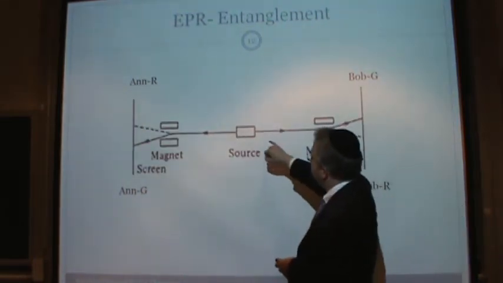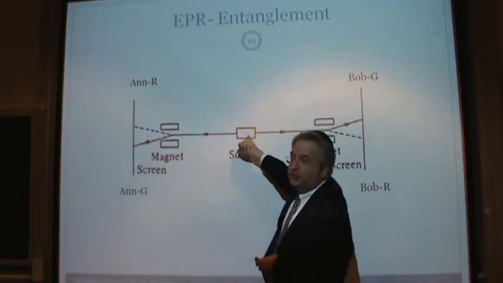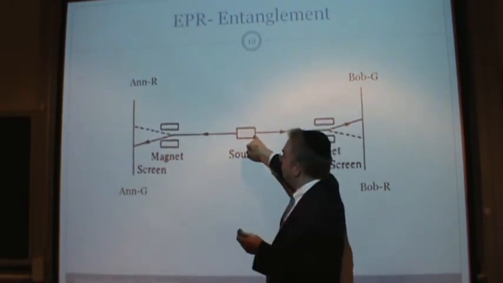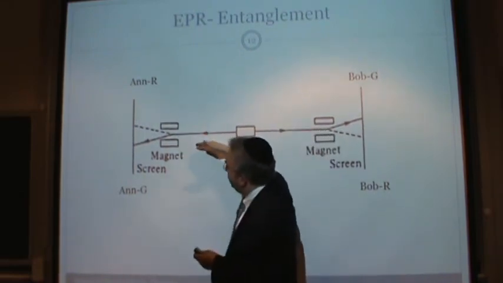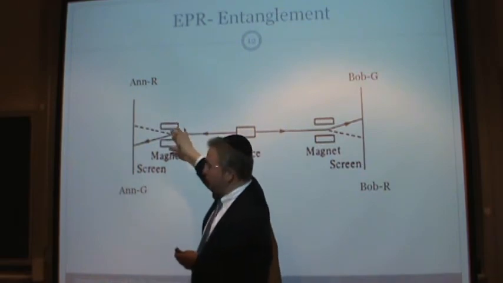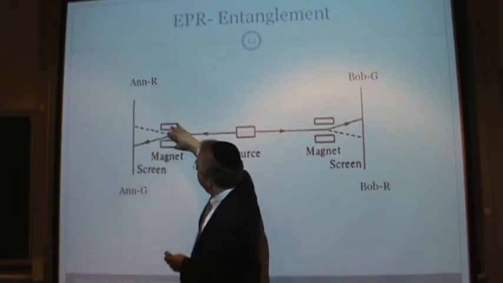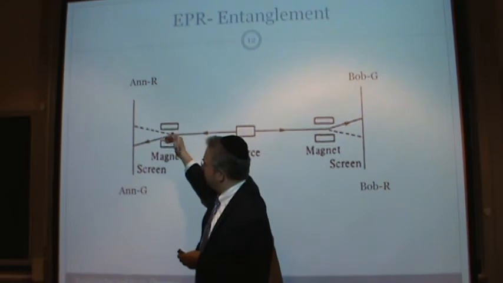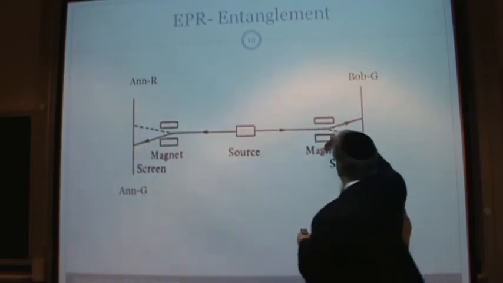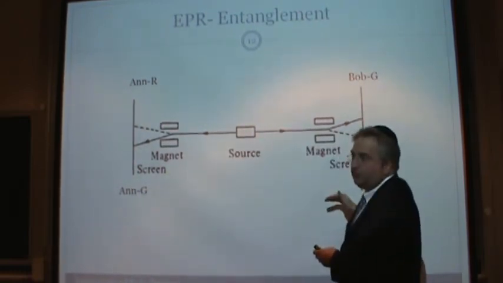Oh, by the way, so this is what's going to happen. You have your particle in here with no spin, and you split it up into two parts, and here you have a way of measuring it. You might think that if it spins this way, it's red, and if it spins this way, it's green. And Bob has, if it spins this way, it's red, and if it spins the other way, it's green.